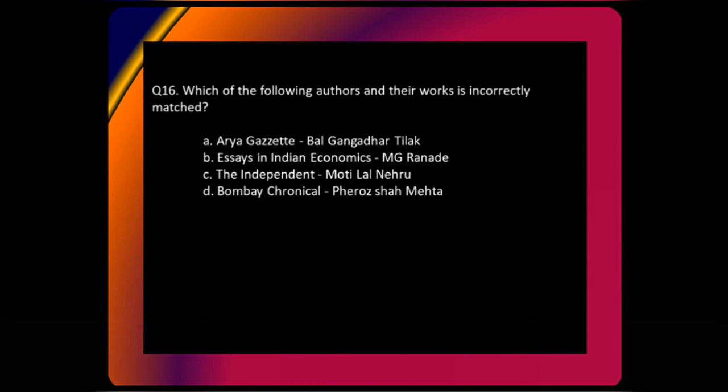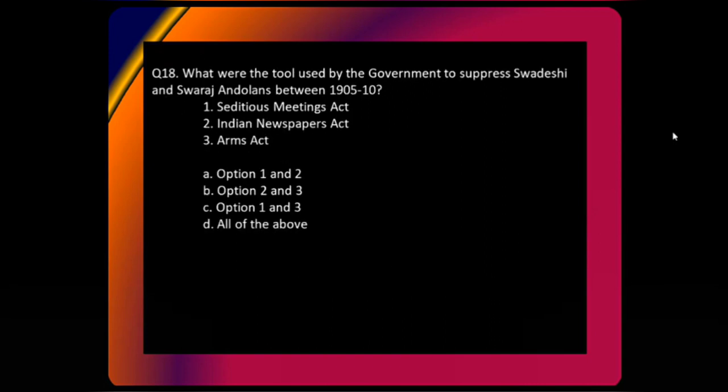All right. So the question was, which of the following is incorrectly matched? Firoz Shah Mehta actually was the person who was working for the Bombay Chronicle. So the incorrect answer is Arya Gazette, because Arya Gazette was written by Lala Lajpat Rai. Please remember this as well. Lala Lajpat Rai did a lot of work in north India, and Arya Gazette was one of his Hindu-based works. Right. Come to the next question.